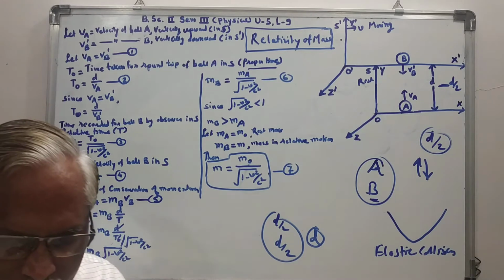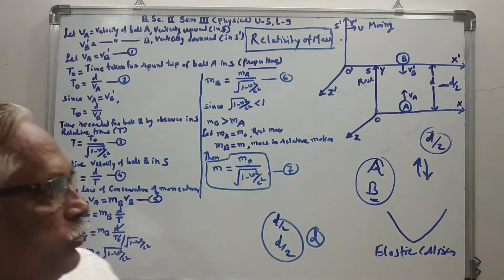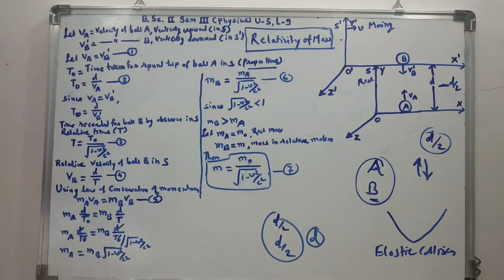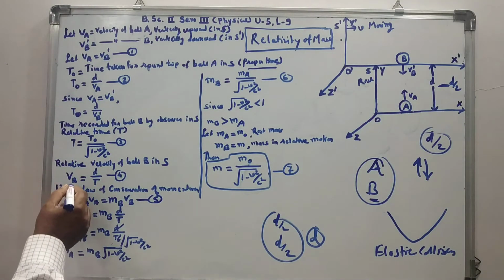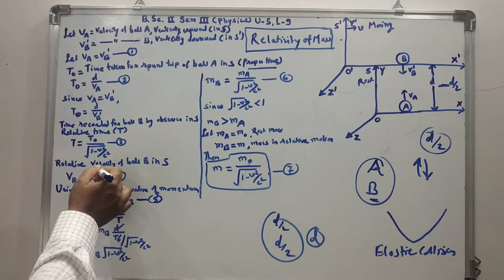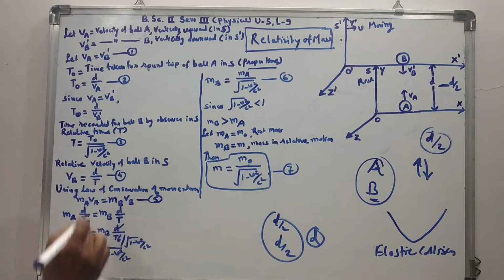Similarly, the relative velocity of ball B with respect to the observer in the stationary frame will be represented by VB equal to the distance travelled d and the relative time t, so d by t. Let it be equation number 4.